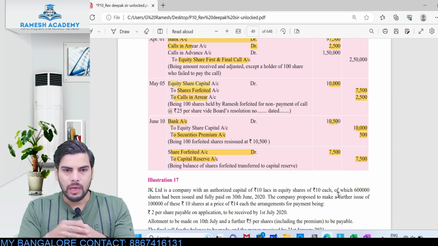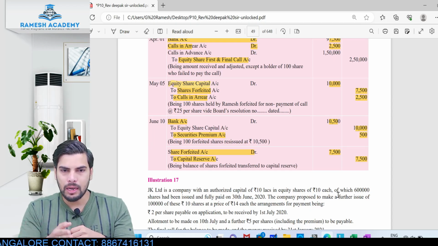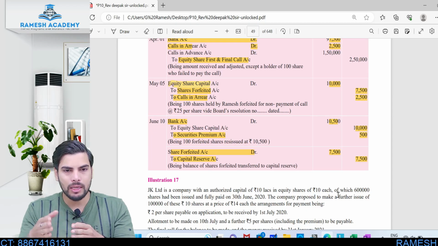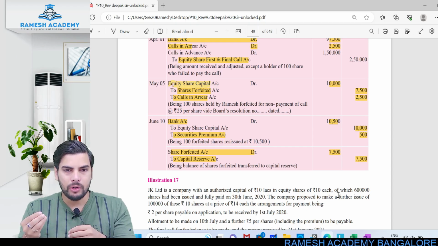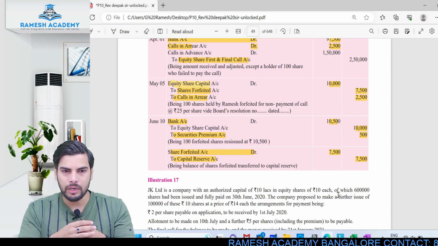Hope you guys understood. And when it comes to oversubscription, in the last illustration we discussed how the excess application money we receive will be utilized towards the subsequent stages. Like in the previous illustration, the excess application money was utilized towards allotment as well as first and final call. After utilization, if there is still some surplus money left over, that amount will be refunded back to the shareholders. Clear?